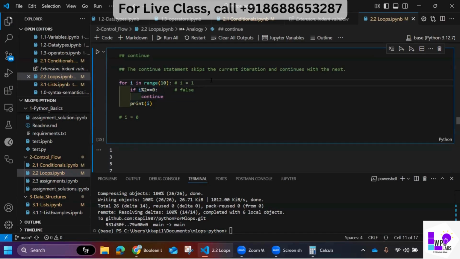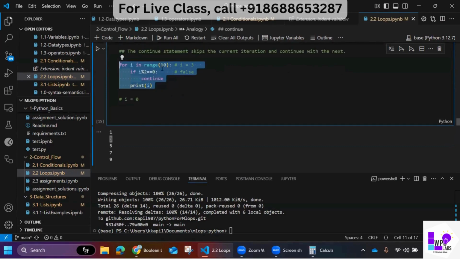Now let's take another. Now i is equal to 2. If i modulus 2 is equal to 0, what will happen? This condition becomes true. If this condition becomes true, continue will tell it, please do not execute this line, get the control back to the first line. So 2 will not get printed. Then range will provide another number, so now i is equal to 3. 3 is not divisible by 2, we will not get 0, so this condition becomes false. If this condition is false, print the value of i, which is 3. In a similar fashion, it will keep on executing. How long will it execute? Up to 10 minus 1, which is 9.